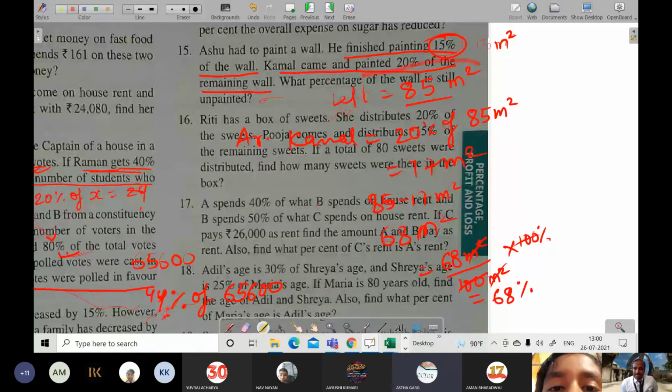No, 85. When Anshu painted 15 meter square, now after Anshu, how much left? 100 minus 15 we will be doing? 85, sir. Yes. So it will become 85.